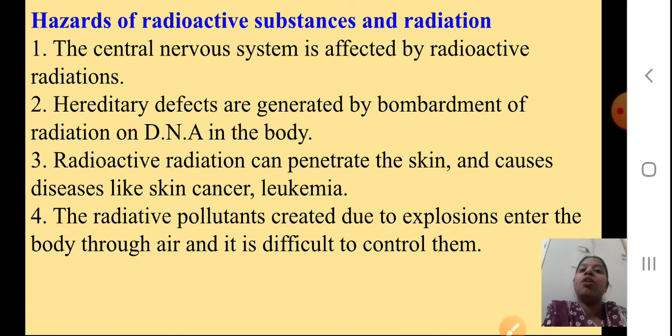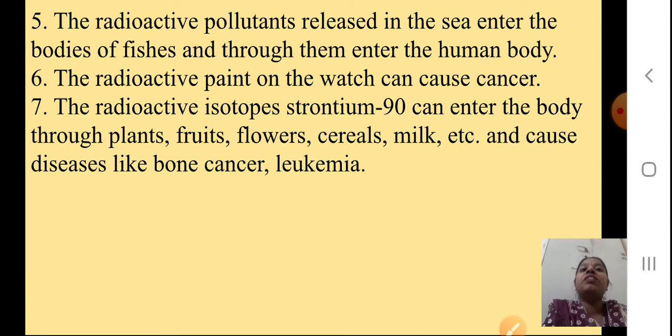Okay students, remember all the 4 points, remember this. Now again, next point: the radioactive pollutants released in the sea enter the bodies of the fishes, and through them they enter the human body. Radioactive paint on the watch can cause cancer.